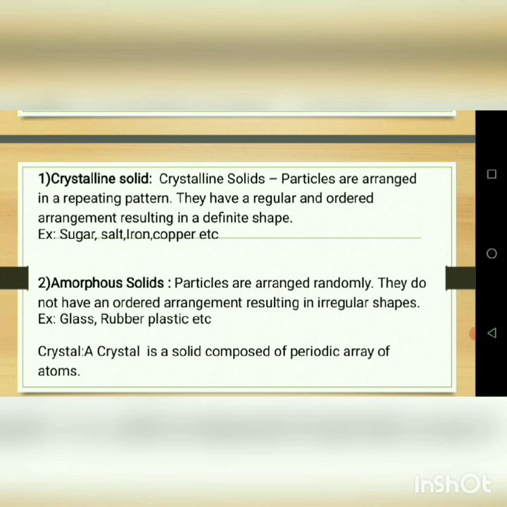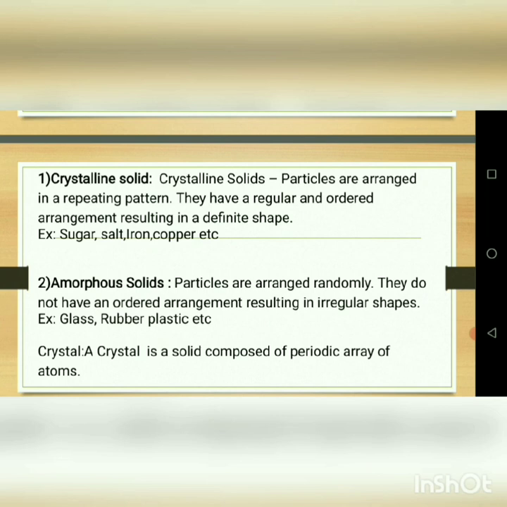It is also known as an anisotropic substance. Anisotropic means the property is different in different directions. That is the crystalline solid. Some examples of crystalline solids are sugar, salt, iron, copper, etc. So that is all about the crystalline solid.